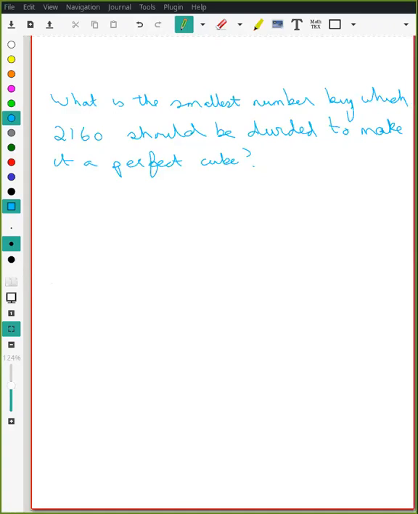Datik, tell me, what do I do over here? Siddhant Garve, wrong. Datik, find out the factors of 2160.